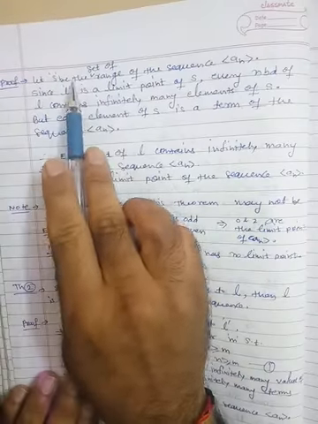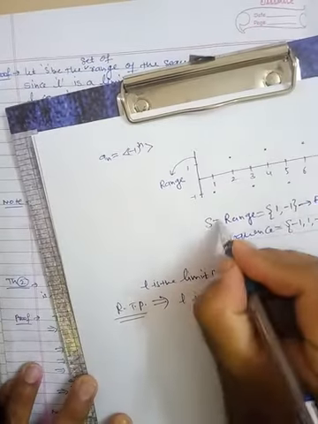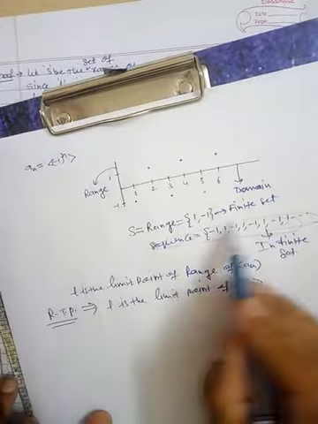Let us see the proof. Suppose S is the set that is the range of the sequence. That means here, what is S? S is this.